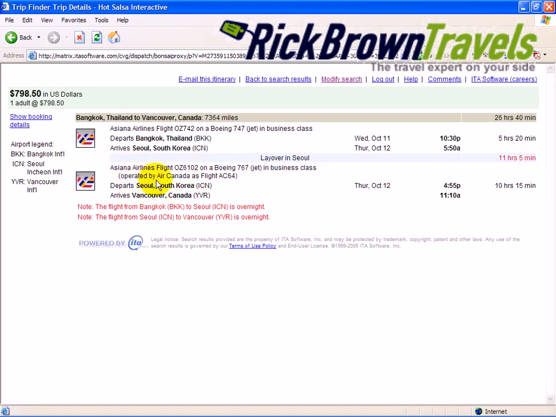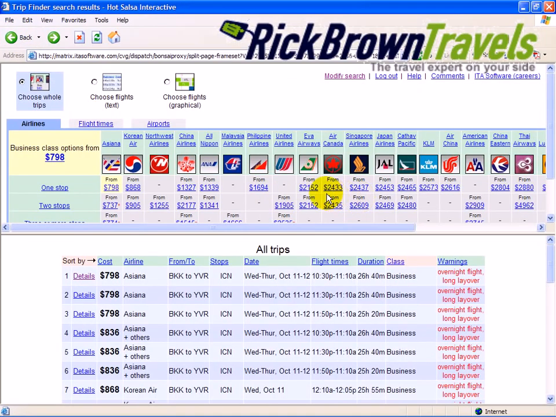Now look at this, operated by Air Canada. Okay, so when you get to Korea, you're going to get on another flight, even though it's purchased by Asiana. See the logo there? It's operated by Air Canada. So from Seoul to Canada, Vancouver, you're actually on Air Canada, and even though it says business class, this is a first class flight. This is also a first class flight. So you're paying $798.50 one way for a first class flight from Bangkok to Vancouver, which normally, as you can see on this page, would have cost you $2,433 one way, compared to $798.